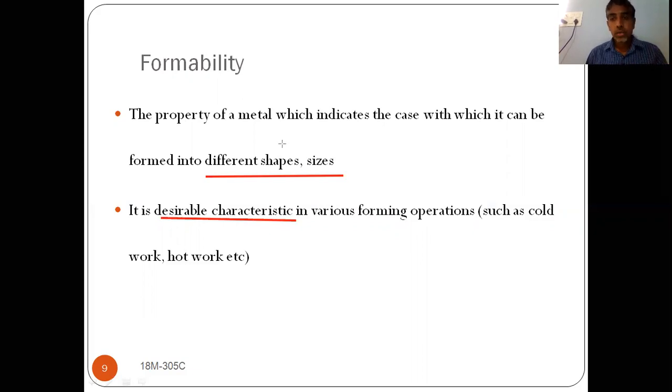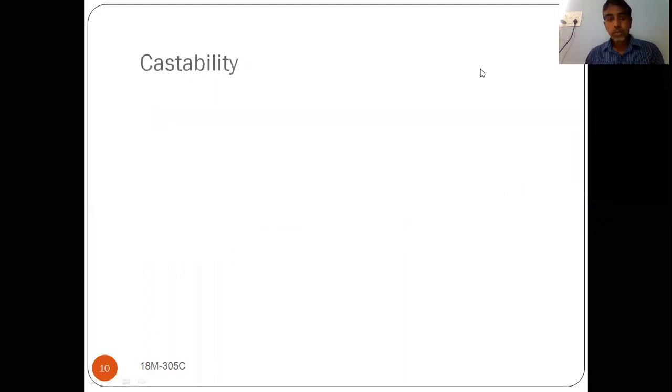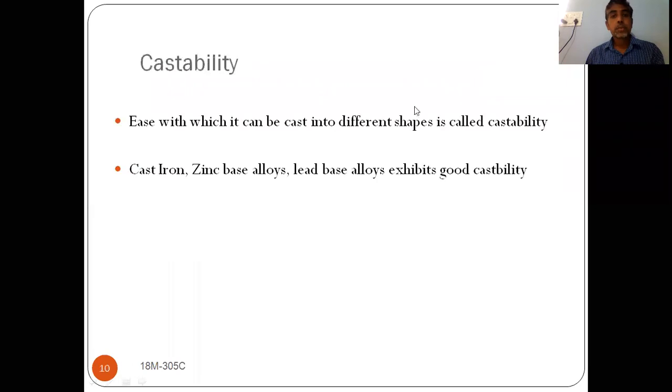Okay, and the next one is castability. Already we know that casting is a manufacturing process.